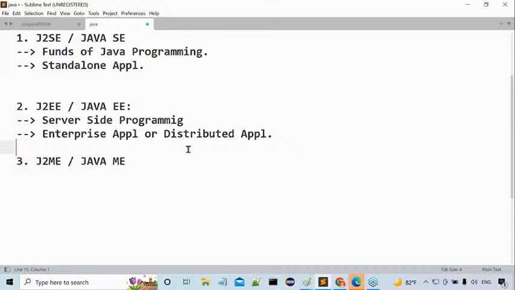Okay, one minute, coming back. Take the browser. The address bar is available. When I type www.facebook.com and click on the enter button, automatically a request will be submitted to the Facebook server. At the Facebook server, one application is available, the Facebook application. It will take that request, process that request, and send a login page as a response to your browser.